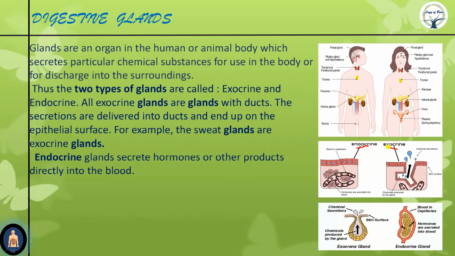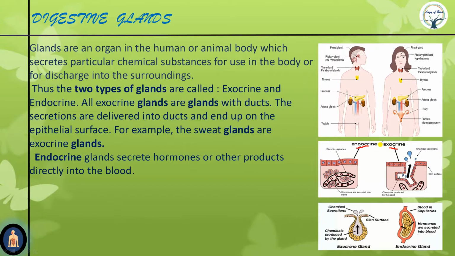The place where the chemical substance will go and react is known as the targeted site. Clear? So endocrine glands are situated inside the targeted organ. Therefore they can directly secrete their chemical substances into it. They do not need any special type of duct or tube or pipe, so they are ductless glands.